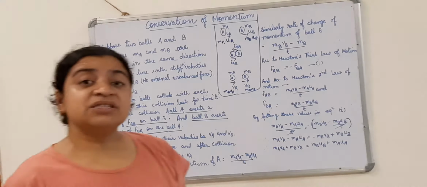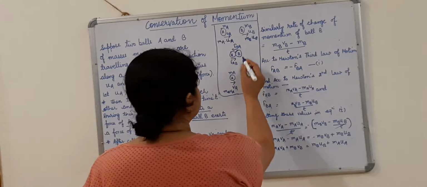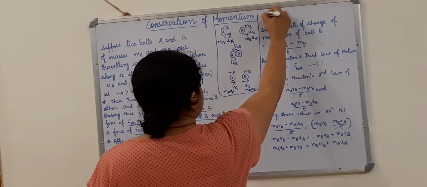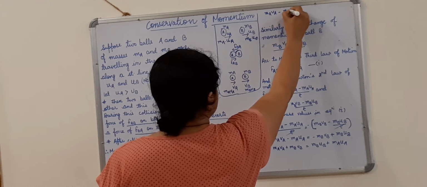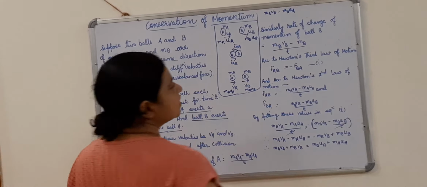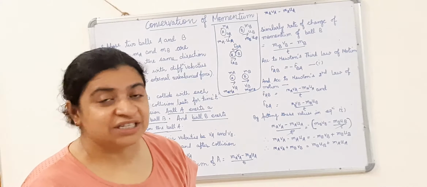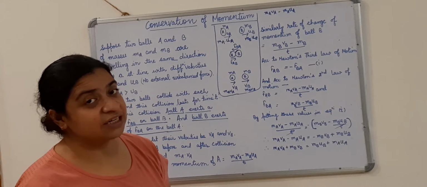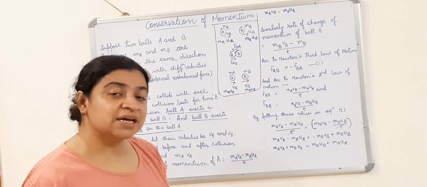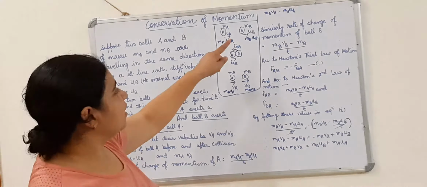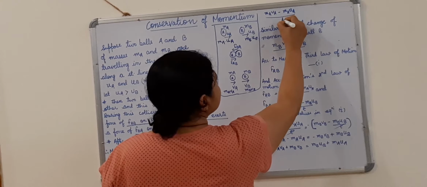Now, what is the change in momentum? We know that the change in momentum will be MAVA minus MAUA. This is the change in momentum of ball A. Children, like we write change in velocity, change in velocity is equal to final velocity minus initial velocity, and the rate of change of velocity is V minus U upon T.